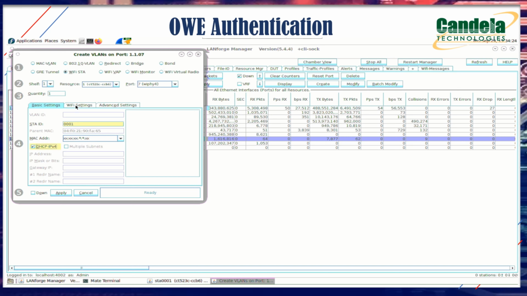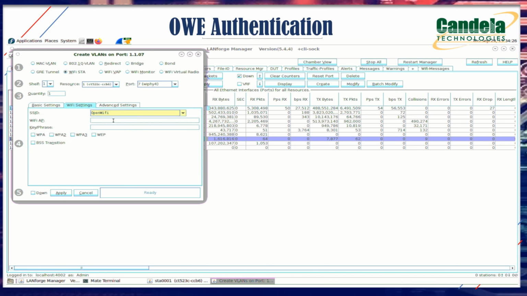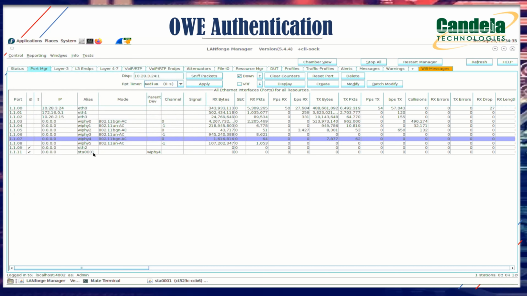Now click on Wi-Fi settings. Give the SSID that we configured in the AP. As I already said, it is part of WPA3. Now enable WPA3 and click on Apply. So this is the station that we created just now.